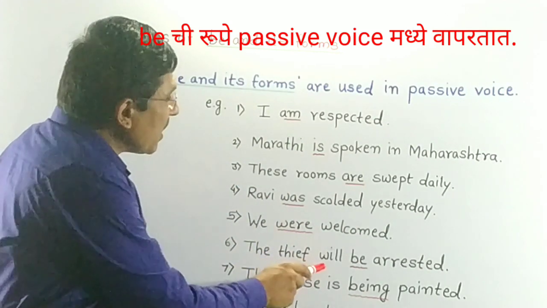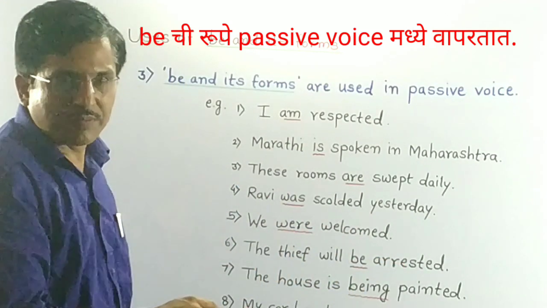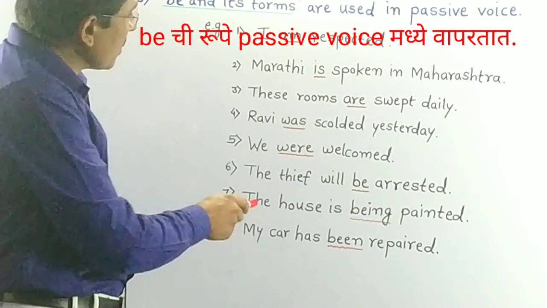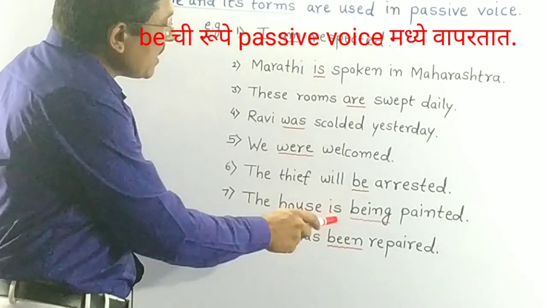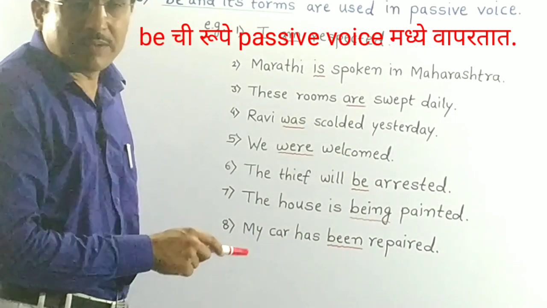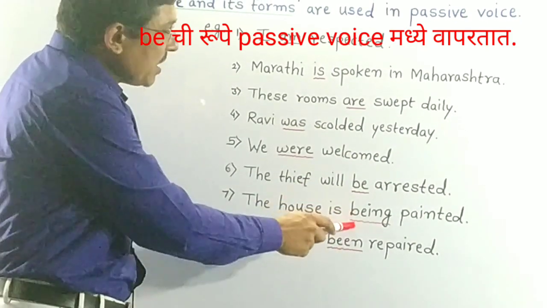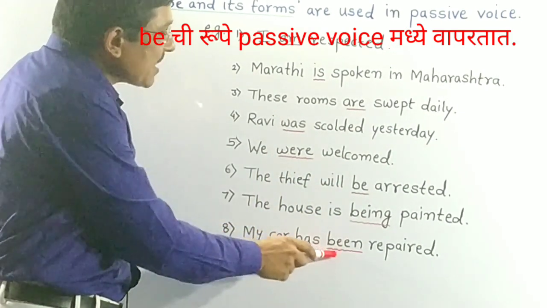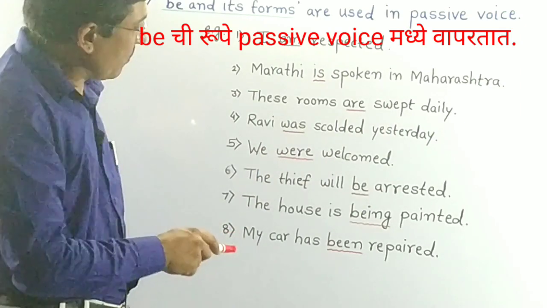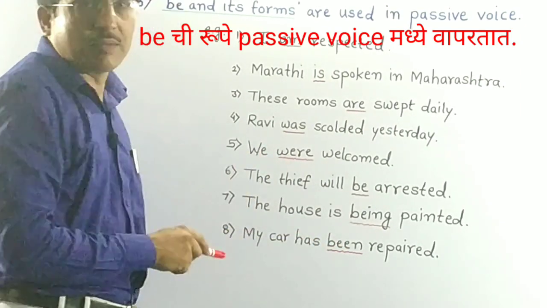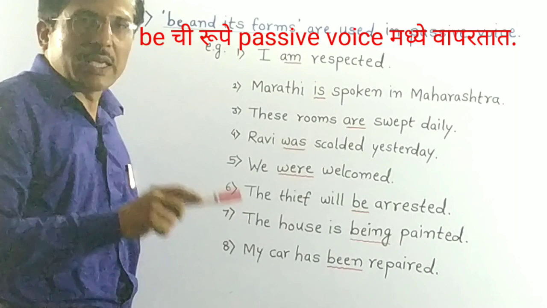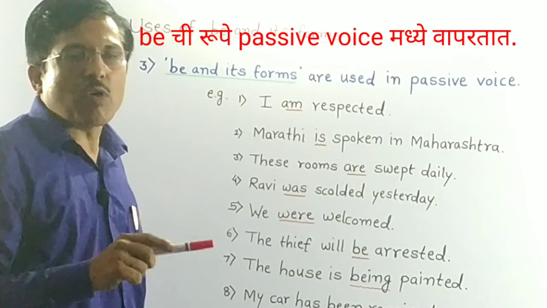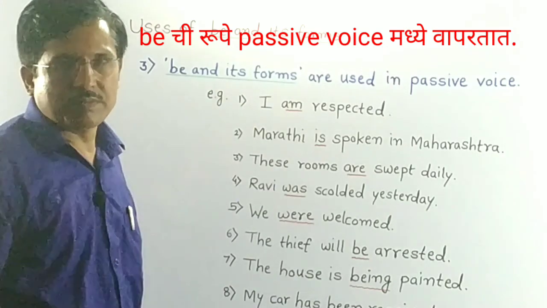The thief will be arrested. Be is used here. The house is being painted. Being is used. My car has been repaired. Been is here. So in this way, in every passive voice sentence, a form of be is used.